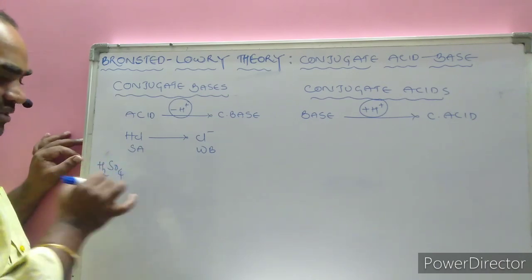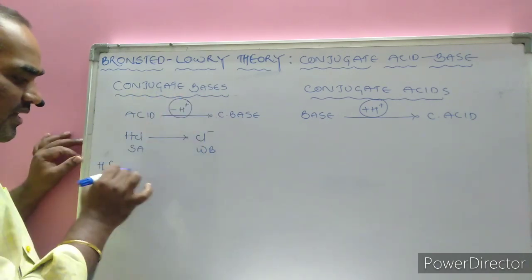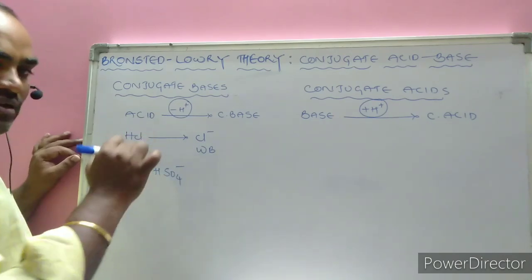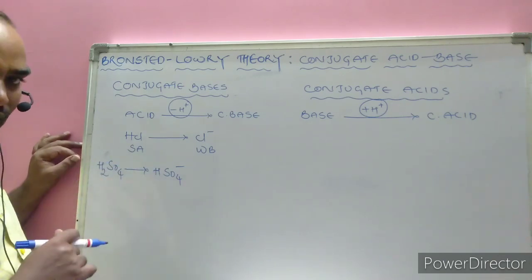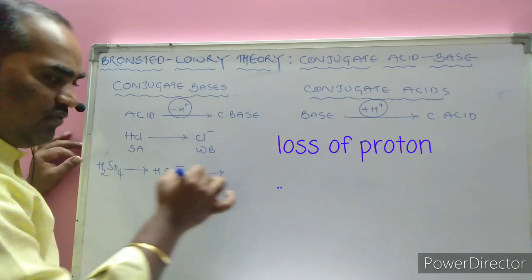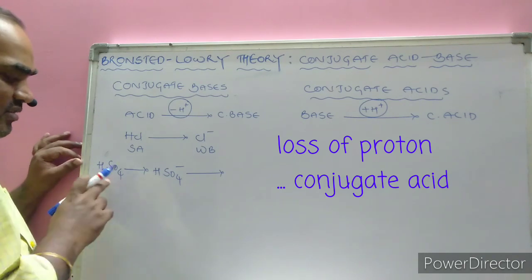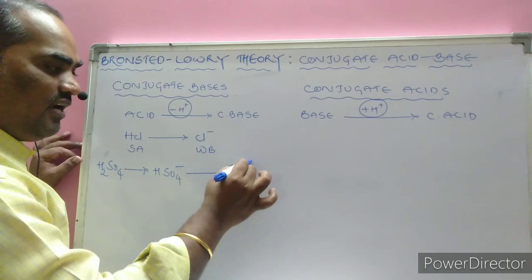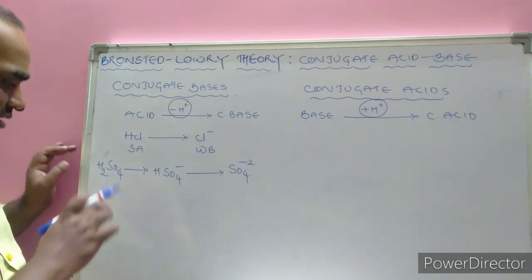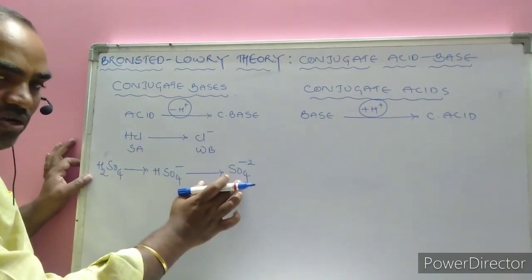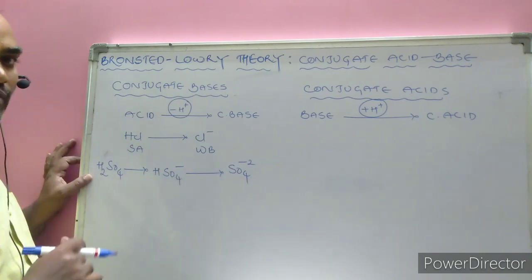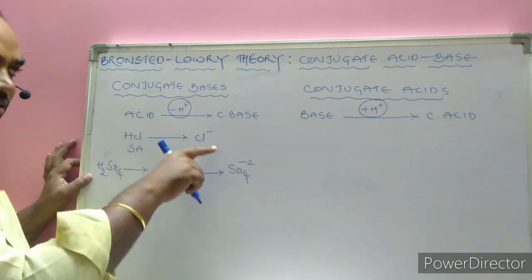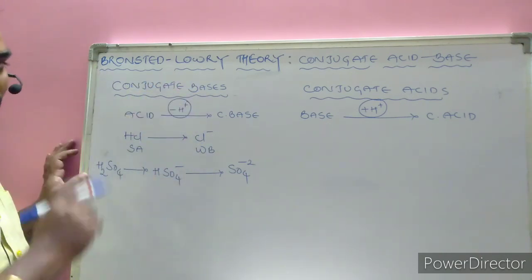H2SO4, sulfuric acid, is given. What is the conjugate base of sulfuric acid? HSO4 minus, hydrogen sulfate, also called bisulfate. Is one more conjugate base possible or not? Yes, since H2SO4 is diprotic, it forms the sulfate ion. Are H2SO4 and SO4 minus 2 a conjugate acid-base pair? No. Why? The difference between them is two protons, but according to the definition, there should be only one proton difference.